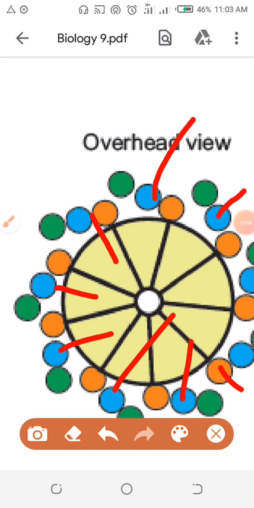Still you want the answer: what is the function of the centriole? I am going to tell you. The first function I have already told you. The microtubules are part of the cytoskeleton. They give protection to the cell, because the cell is without a skeletal system. Your body consists of bones, but the cells are without any skeletal system.